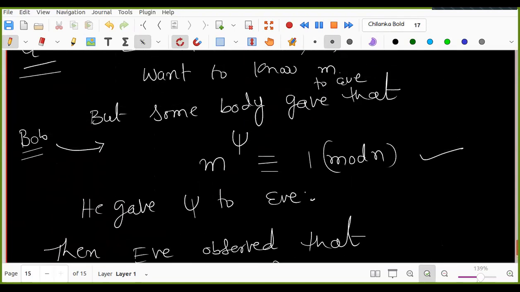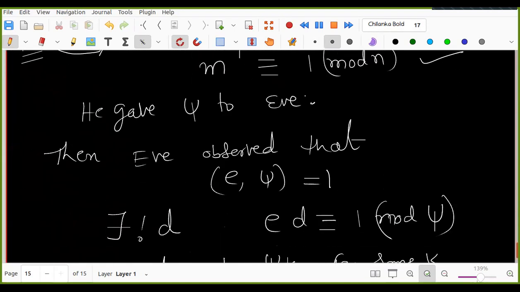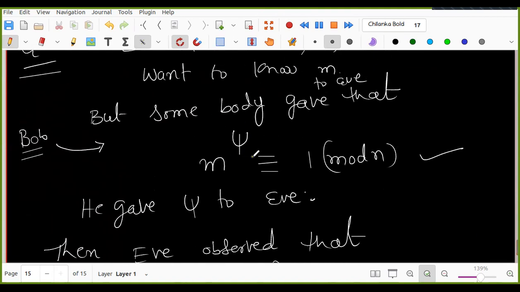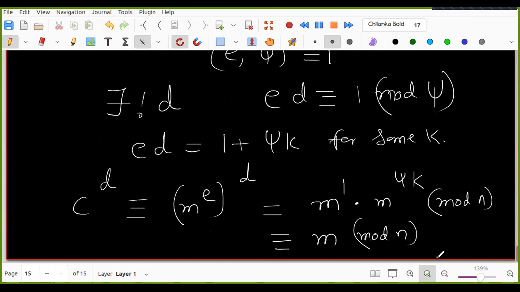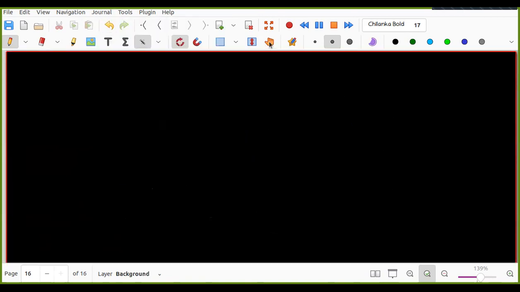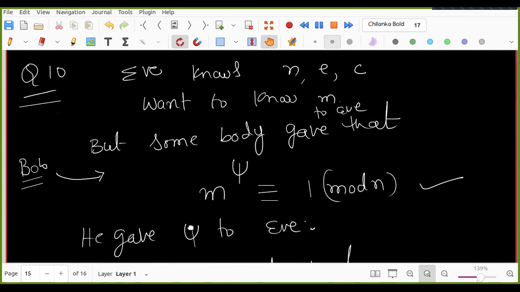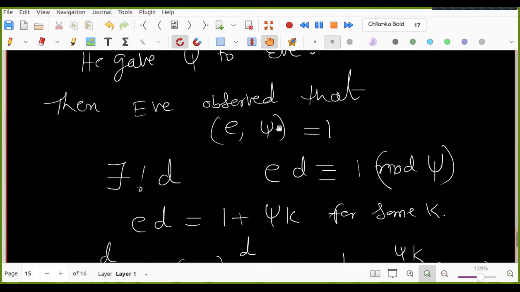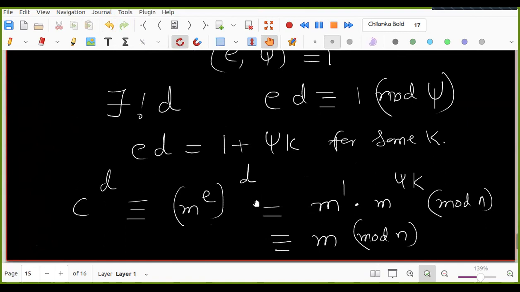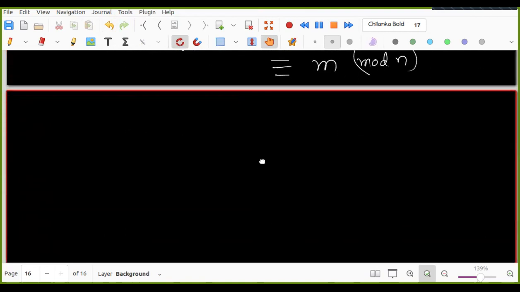Even if you do not know phi n, and p and q, if you are able to know one psi such that M power psi equals 1 mod N, of course psi is not 1, then it is possible to find M. This D need not be that D, because any multiple of phi n will also work, right?